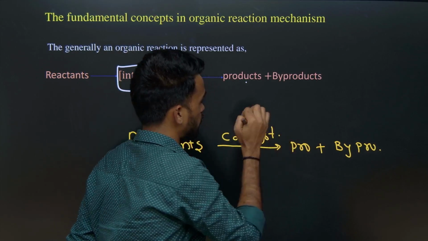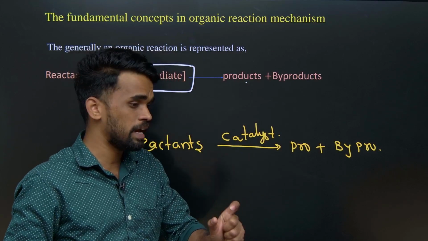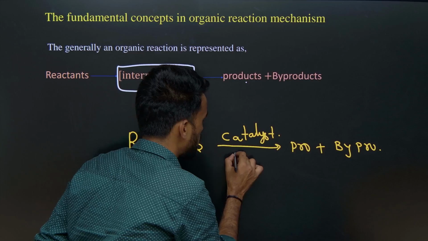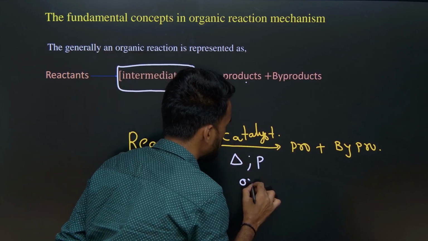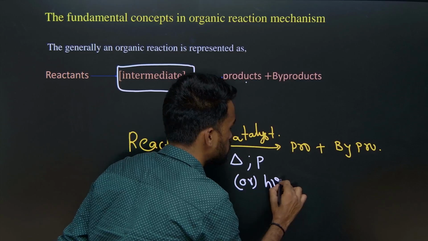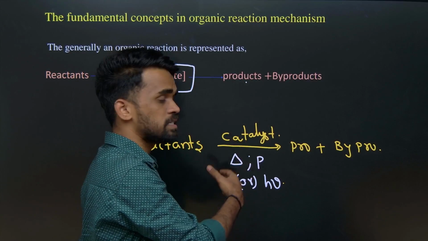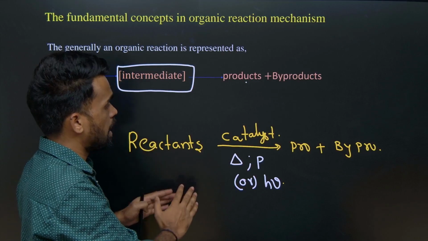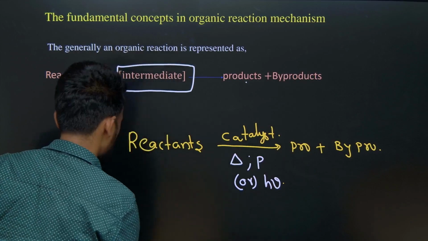Some reactions will be favored only at particular temperature and pressure conditions also. It means we may mention some specific temperature and pressure conditions, or even some specific frequency; something like UV light may also be used in some organic reactions. We are going to look at these things later. First of all, let us get some clarity on what exactly reactants are and how they combine to form products.